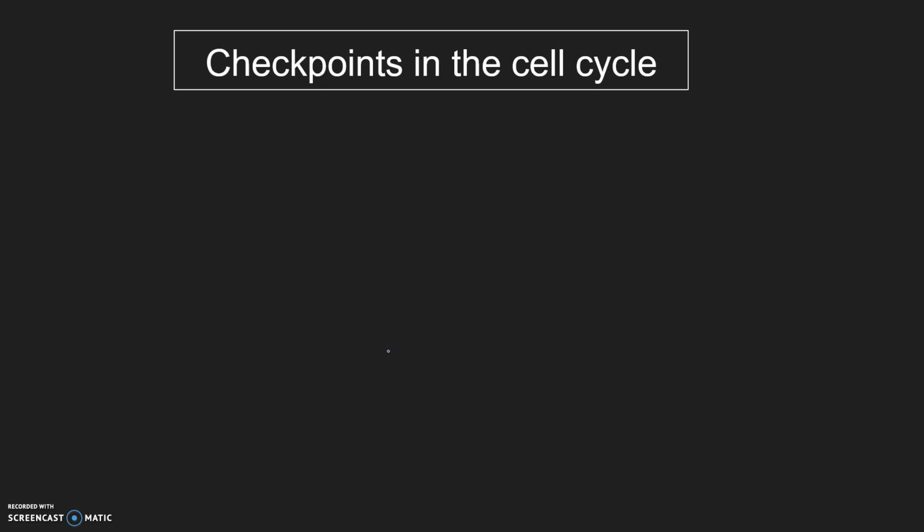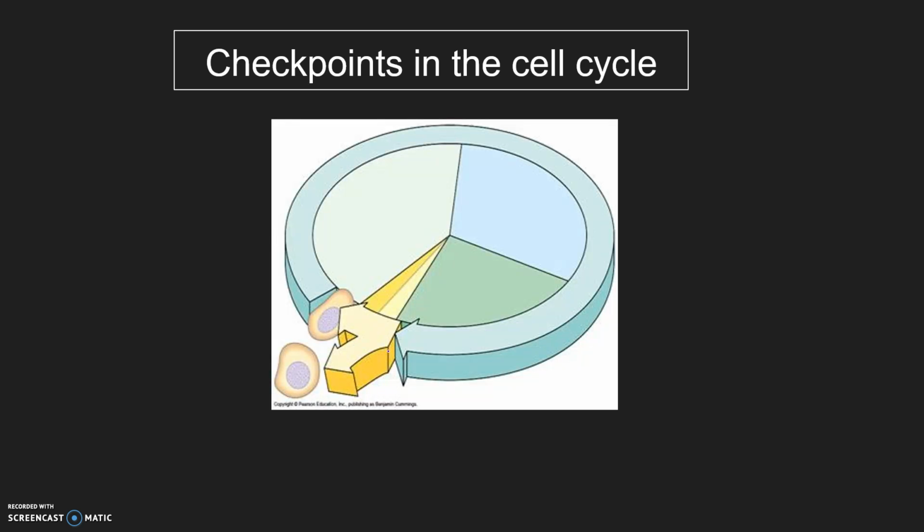So this progression between phases in the cell cycle is only possible because of the checkpoints within the cell cycle. Checkpoints act as red and green lights for cells. If the checkpoint clears the cell, it will advance to the next phase, but if it blocks the cell, it goes into the G0 phase, or the growth 0 phase, where it can sit and wait until it's needed again and re-enter the cell cycle, or deteriorate.